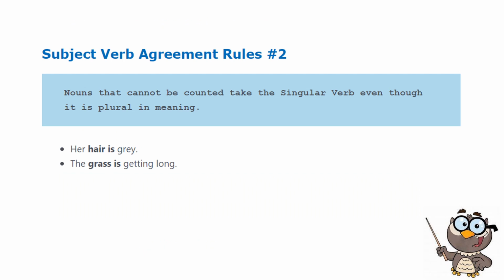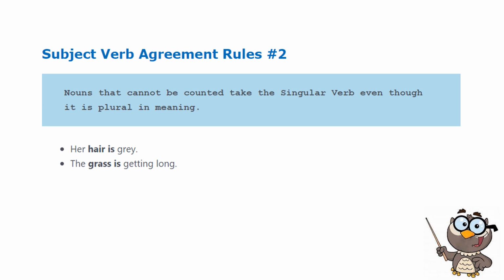Next rule, nouns that cannot be counted take the singular verb even though they are plural in meaning. Example, her hair is gray. Hair is a non-countable noun because you cannot count it unless you really will endeavor to count it.